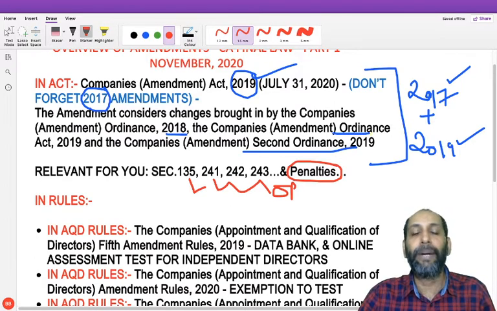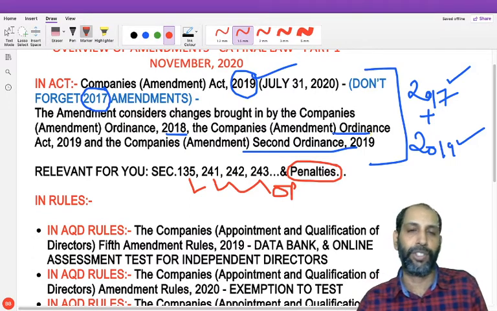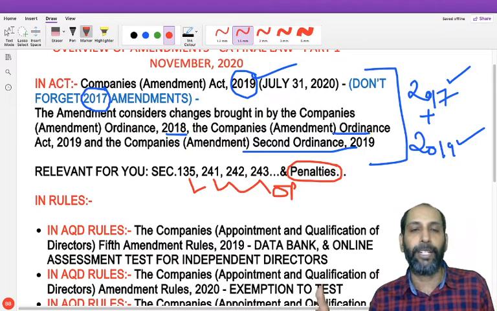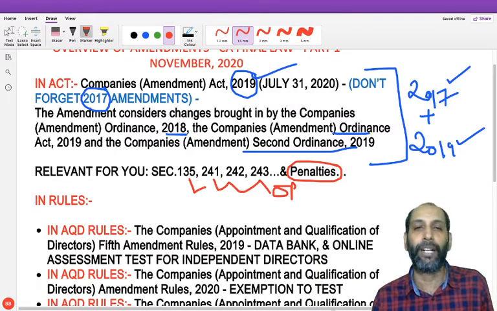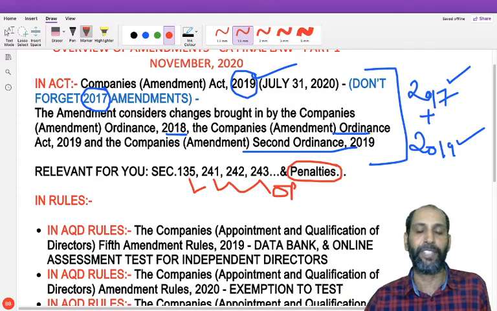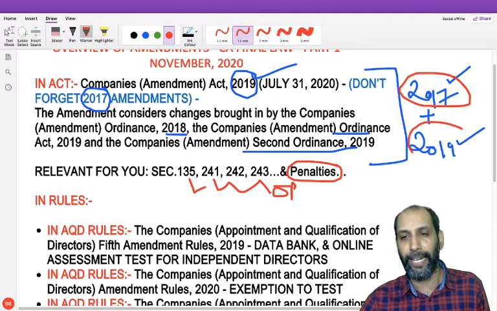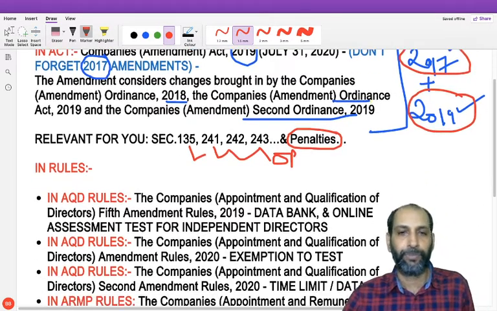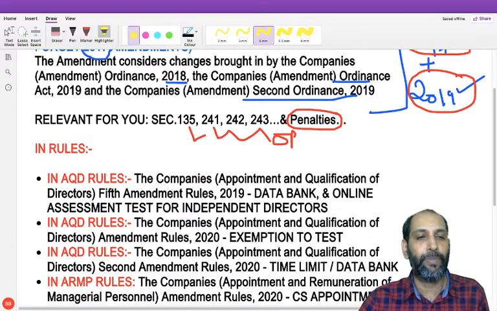So friends, these are the bunch of acts which you have to cover. I'll repeat again: Companies Amendment Act 2017, then Companies Amendment Act 2019. In between there were ordinances, but they have now culminated into the Companies Amendment Act 2019, so there is no need to go into the history of the same. Two amendments: don't forget the Act of 2017 and the Act of 2019. Now coming to rules, which is very important because many amendments have been brought through rules.